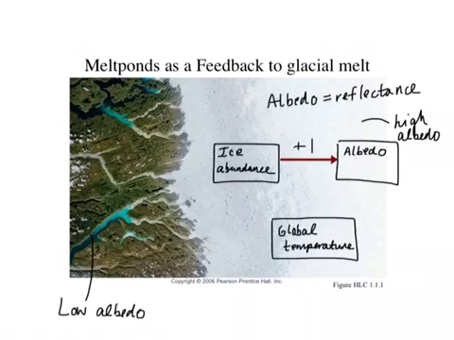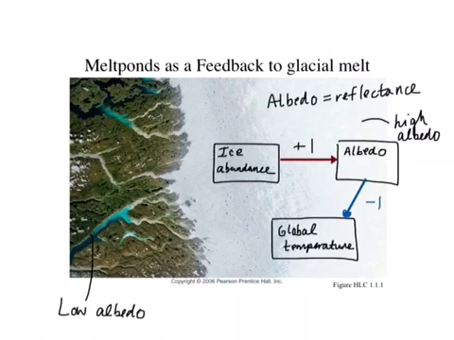So what effect does albedo have on global temperature? Well, just think about going outside on a hot day. Do you want to wear white or black? You actually want to wear white because that high albedo clothing is going to reflect more of the sun's incoming energy and is going to keep you cooler. So as albedo goes up, global temperature goes down, and this is an interaction that we should represent as a negative coupling. So a line with a circle at the end. And it gets, again, a value of -1.